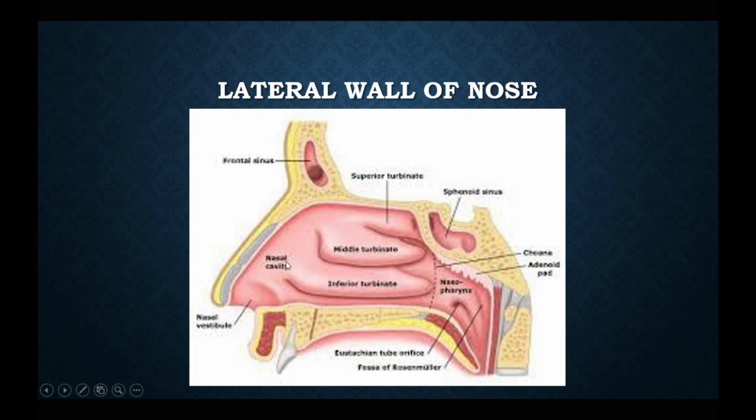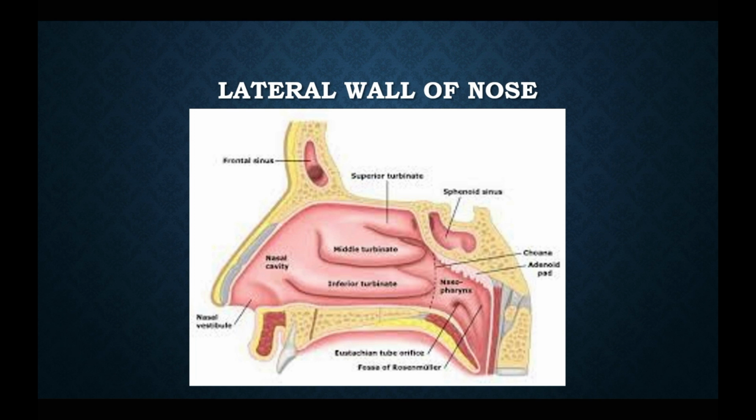The middle part is known as the atrium of the middle meatus. The posterior part contains the concha, and the spaces separating the concha are called meatuses, which we will discuss later. The skeleton of the lateral wall is partially bony, partially cartilaginous, and partially made up of soft tissue.